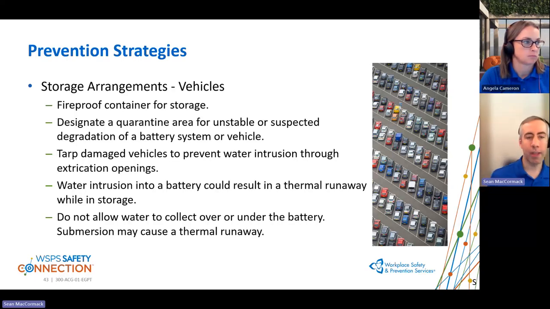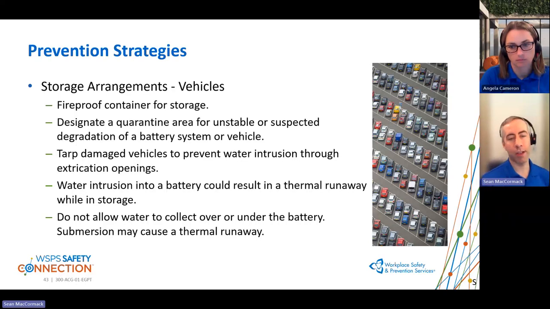If we do have damaged vehicles where, let's say, the roof or body has become damaged and water might make its way in, we want to tarp it to ensure that does not occur, because water intrusion into the battery could increase the risk of a thermal runaway event while in storage. And do not allow water to collect over, under, or near the battery, because again, submersion may cause shorts, leading to thermal runaway.